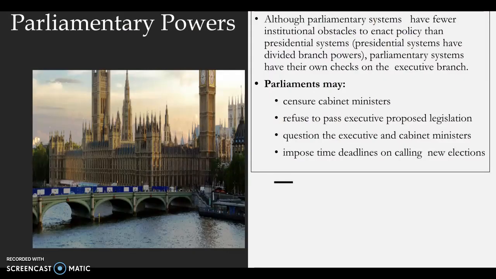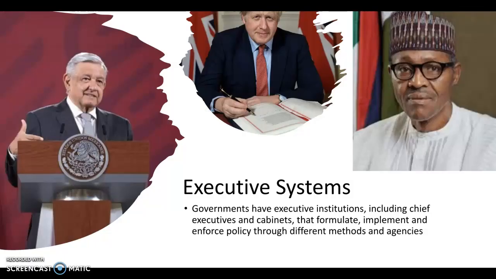Parliamentary systems have fewer institutional obstacles to enact policy, so you might say they can be more efficient in terms of policy making. But they also have their own checks on the executive branch. So parliaments may censure cabinet members, essentially a public admonishment. They may refuse to pass executive proposed legislation, although this doesn't happen very often because, again, the prime minister comes from the majority party. They may question the executive and cabinet members. This usually happens formally in the UK during what's called question time. And they may impose time deadlines on calling new elections.